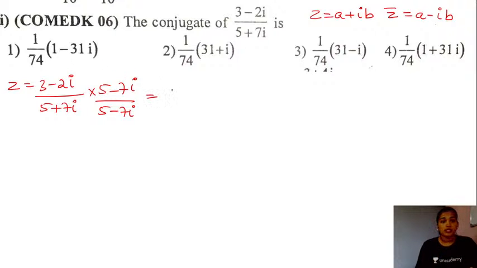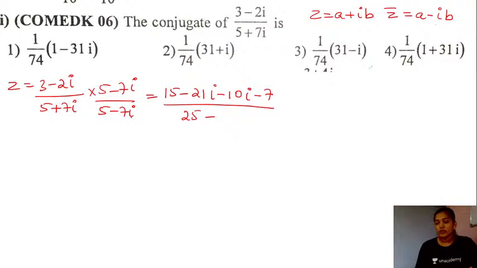So let's multiply the values here. We will have 15 minus 21 iota minus 10 iota plus 7 iota square, that is minus 7, divided by 5 square, that is 25, minus 7 iota the whole square, that will be 49 into minus 1, so this will be minus 49. So in the denominator we'll have 25 plus 49. So let's simplify.